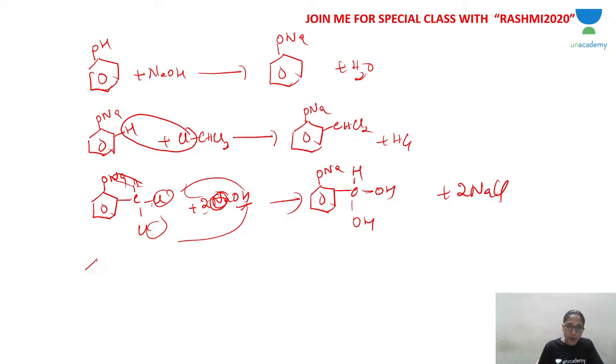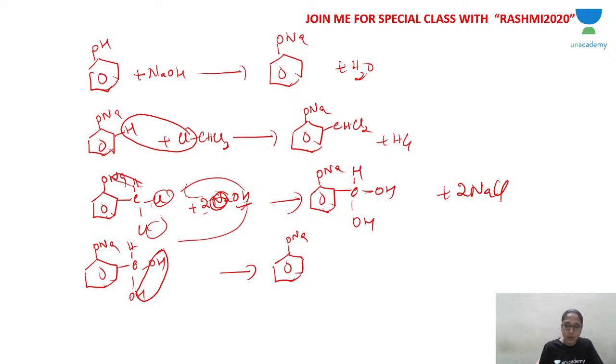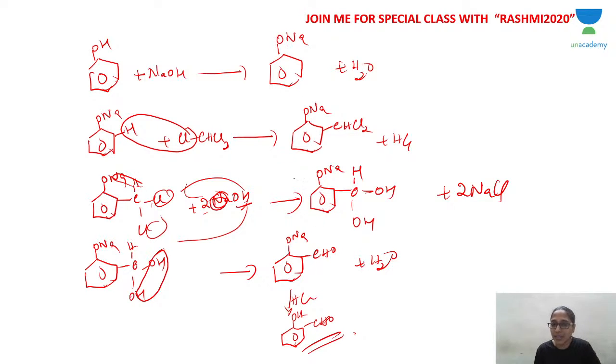Now that compound, ONa, with the carbon having H, OH, OH. Remove a water molecule like this. What do you have now? ONa, and now you have CHO, plus a water molecule. This on acidification with HCl, ONa becomes OH, and you have CHO. Salicylaldehyde is the product. This is how the reaction takes place, a kind of mechanism of the reaction.